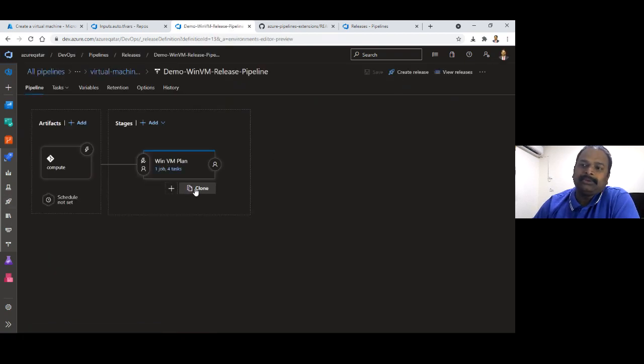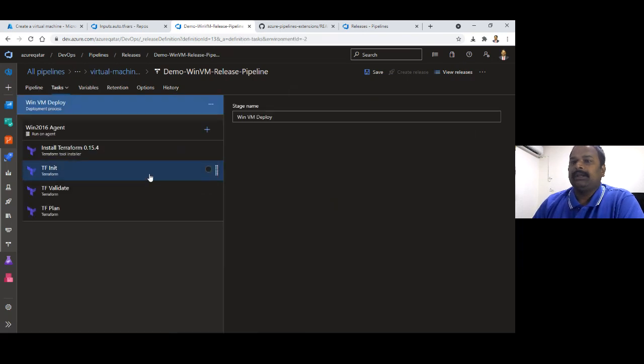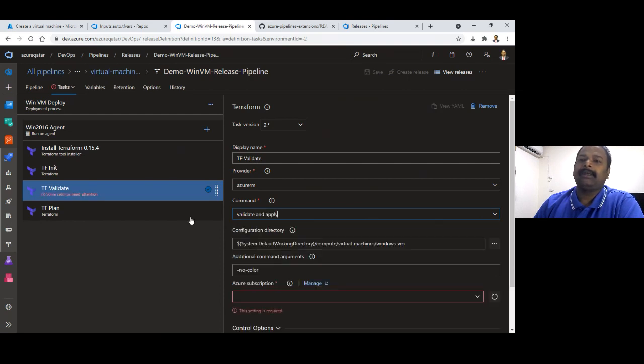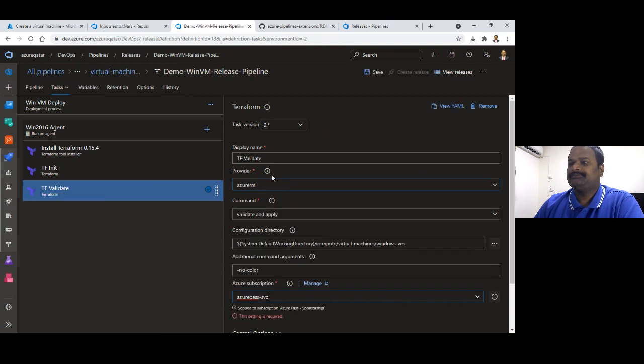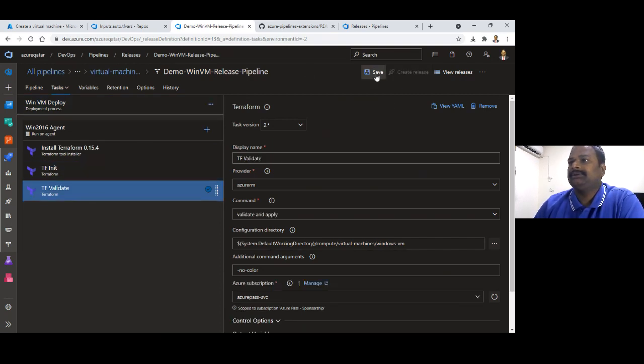So what I'm doing, I'm going to clone it. I'm taking a copy of it and I'm renaming it. So next stage, we are going to deploy it. Here, instead of validation, what I will do is validate and apply. I don't need this task. So next stage, we are just initializing the configuration, the Terraform code, and we are going to apply it. Save the pipeline.